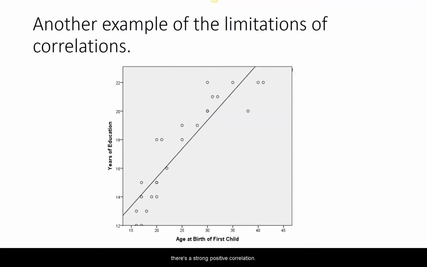I'll tell you a funny one. There's a strong positive correlation between, and by the way, this one was positive, years of education and age at birth of first child. In other words, the more years of education I have, the later or the older I am when I have my first child. You can see a few ladies out there in their 40s. I assume we're depicting women here.